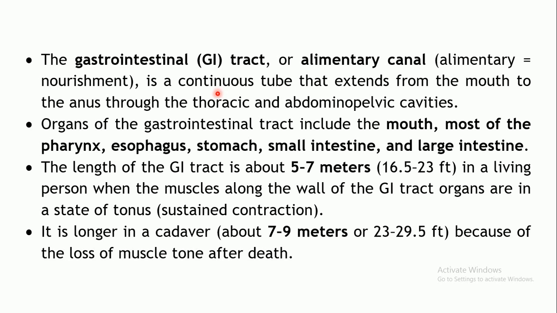It is just like a pipe-like structure, which will have a lumen, a central opening, just like a garden hose or a pipe utilized for watering the plants in the garden. The gastrointestinal tract is similar to that, a continuous tube-like structure.